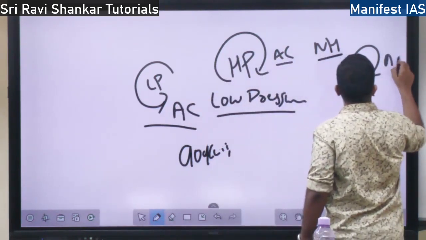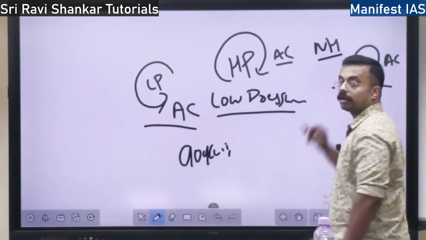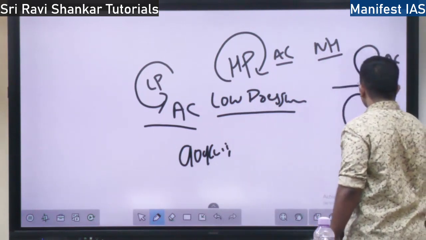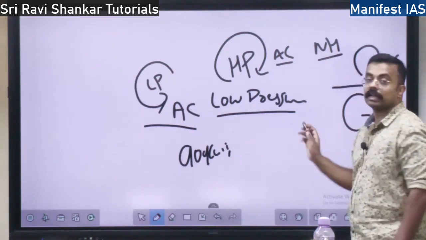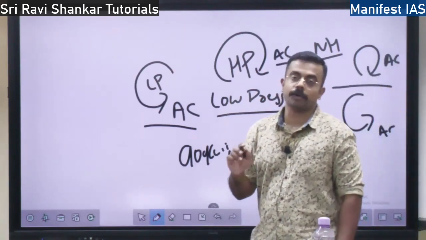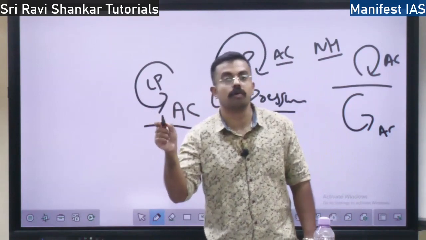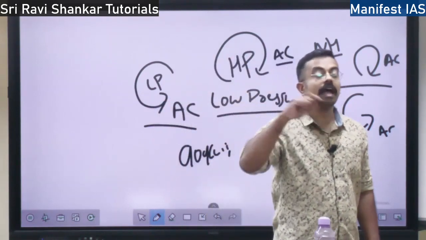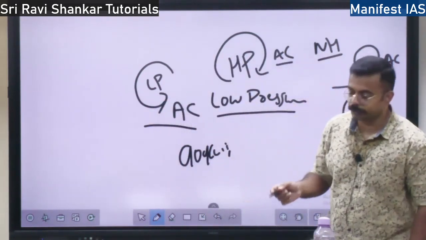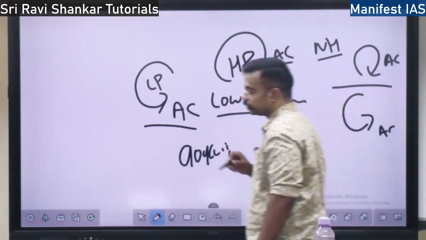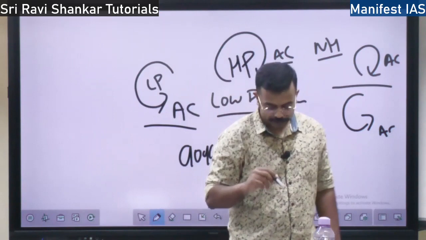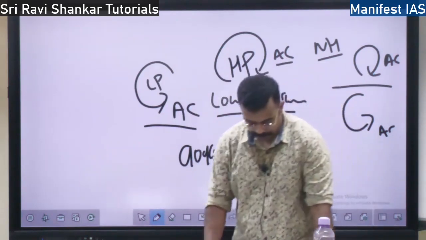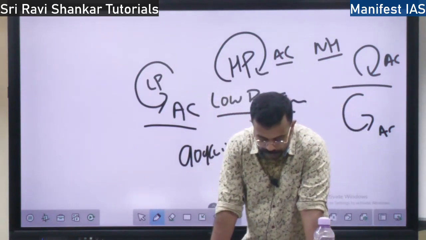So anticyclone is clockwise in the northern hemisphere and anti-clockwise in the southern hemisphere. This is very, very important. Cyclones are anti-clockwise in the northern hemisphere and clockwise in the southern hemisphere, whereas anticyclones are clockwise in the northern hemisphere and anti-clockwise in the southern hemisphere. This is very, very important, right?